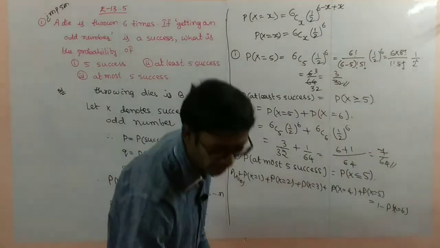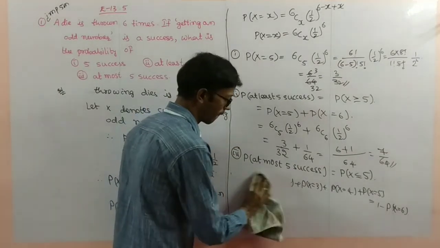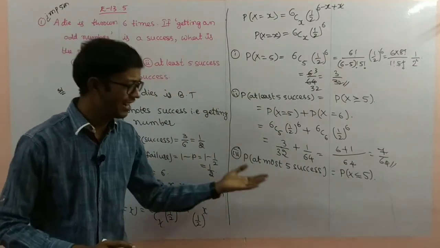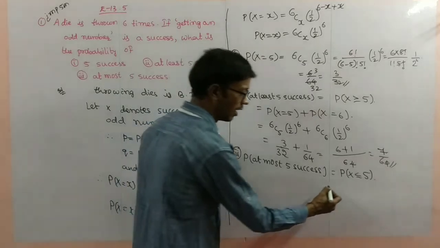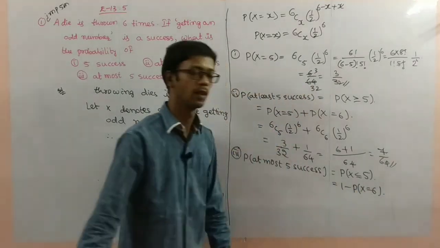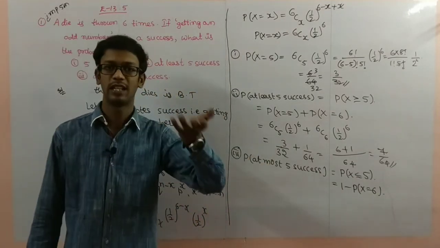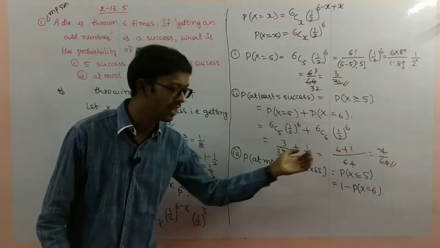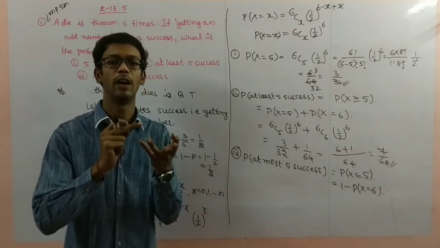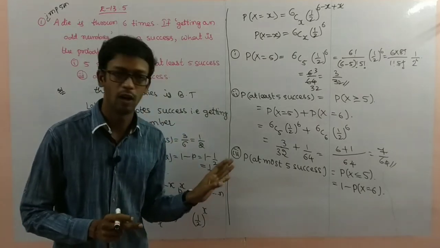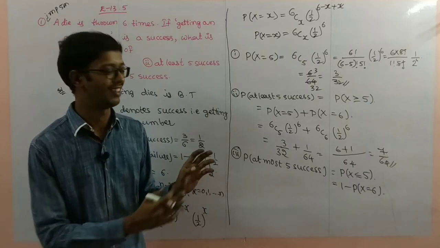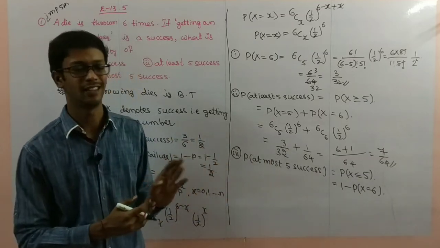So directly I will find it. No need to write all these things; directly writing also you will get the same answer. 1 minus P of x equal to 6. You observe we have probabilities up to 6. Less than or equal to 5 means 0, 1, 2, 3, 4, 5. The extra value is x equal to 6, so sending it to the right side we get 1 minus.